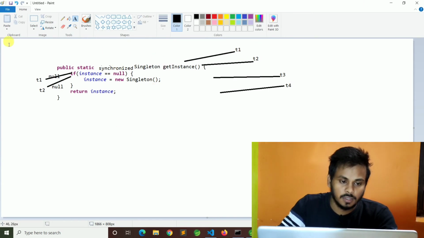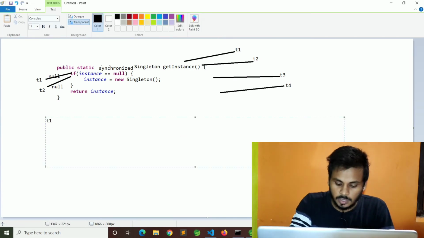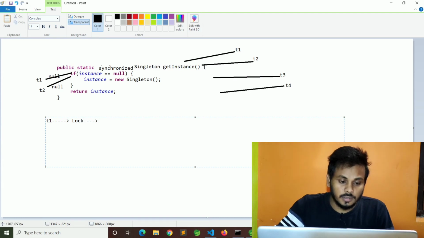T1 thread first came, then locks. After locking, it checks null or not.